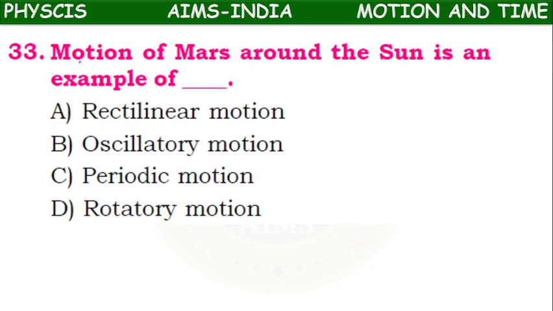Next, motion of Mars around the sun. Not only Earth, Mars is also a planet. Its motion around the sun is also an example of periodic motion.